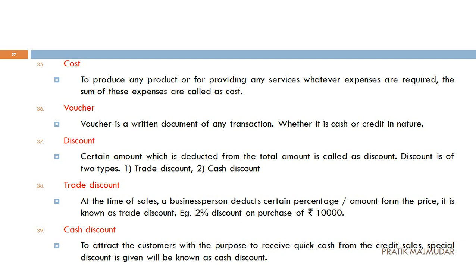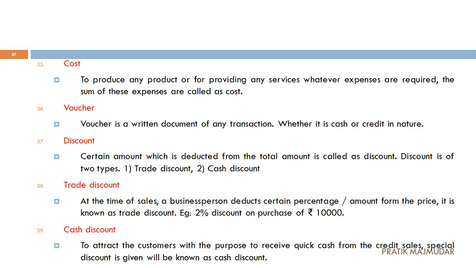But he has given me one offer. If I pay the amount in 15 days, he will give me 10 percent discount. That means I only have to pay 9,000 rupees if I pay within the stipulated time given by that particular offer. So if I pay within 15 days, I have to pay only 9,000 rupees. So that 1,000 is considered as a cash discount. Why? This is just for the attraction of the customers, and trade discount is for the attraction towards the selling procedure.